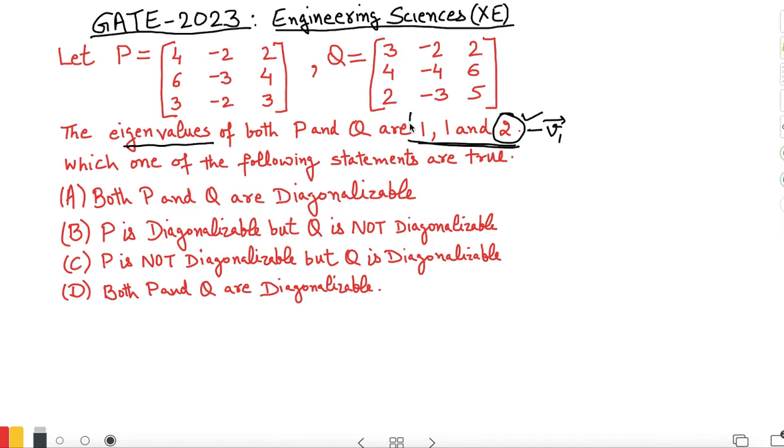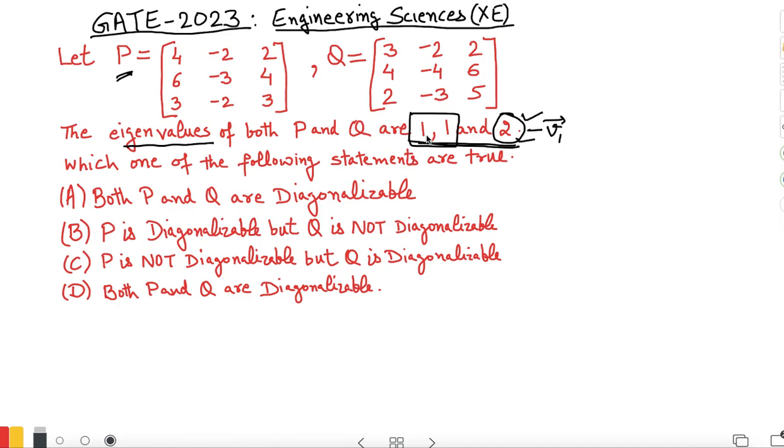The value 1 is a repeated eigenvalue, and against a repeated eigenvalue we may have one eigenvector or two eigenvectors. For P to be diagonalizable we need three eigenvectors. One is already given by the value 2. For the repeated value 1, we need to check whether it gives two eigenvectors or one. Similarly for the Q matrix.